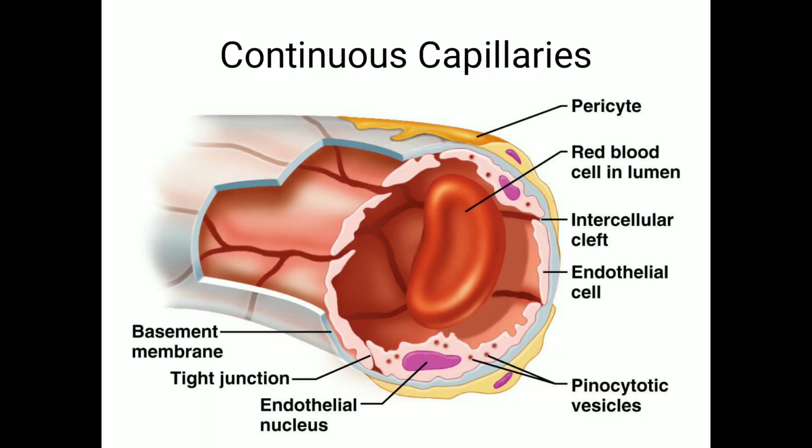What are the different types of capillaries? Anybody knows? The capillaries are the exchange vessels. These are the vessels which allow easy exchange of gases and nutrient substances across them.